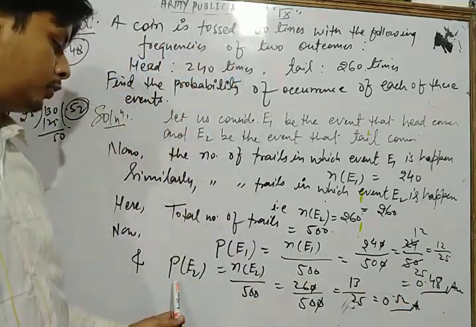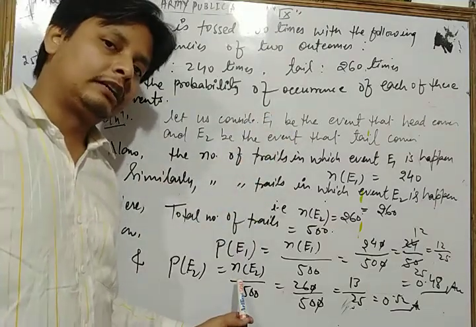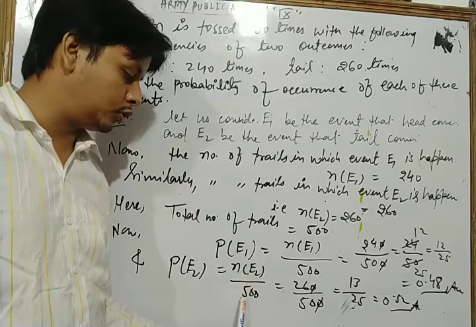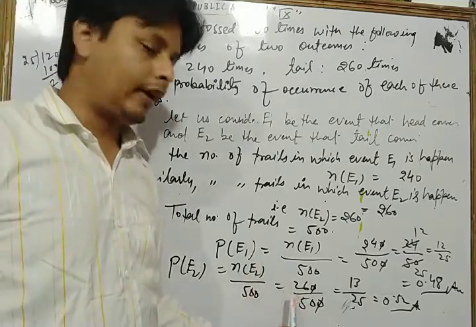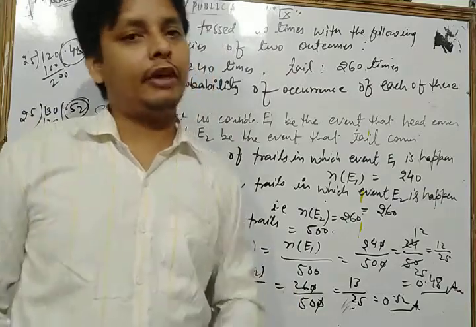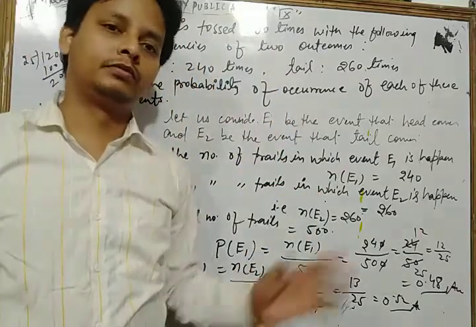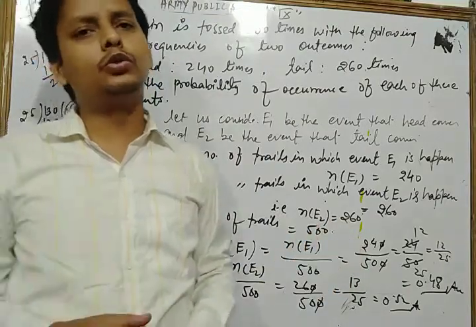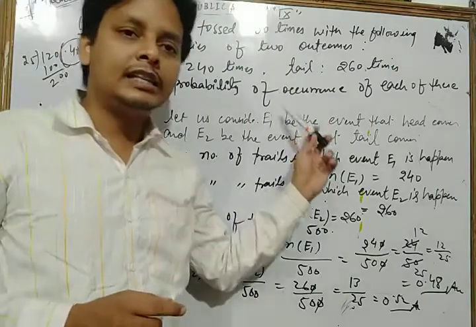Similarly, the probability of event E2 is the number of trials in which E2 happens upon the total number of trials, that is 500. After solving, we find 0.52. So dear students, in this way we can solve that question. You can solve each and every question of your NCERT exercise based on the same topic.